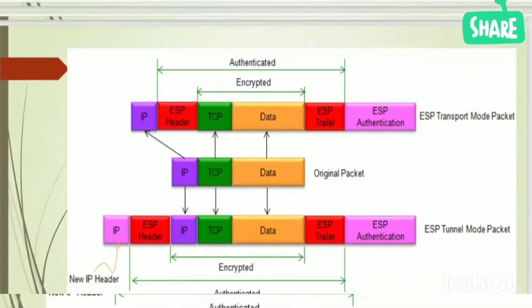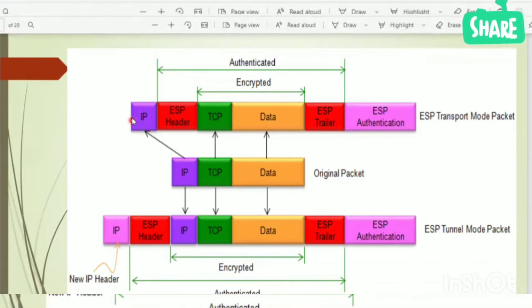So here is the difference between the ESP transport mode packet and the ESP tunnel mode packet. The difference is that in transport mode, the original IP header is not encrypted. In tunnel mode, the original IP header is encrypted. You can see here the original IP header is not encrypted, and here the original IP header is encrypted and a new IP header is added.